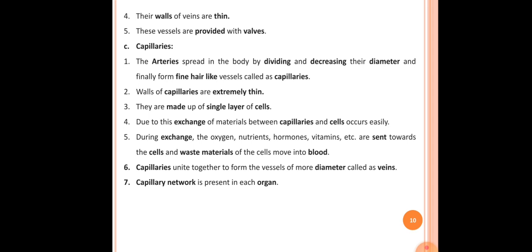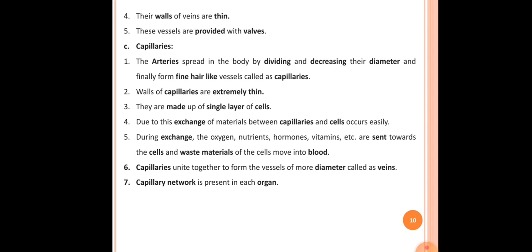The fourth point here is due to this, exchange of material between capillaries and cells occurs easily. Because of the extreme thinness of the capillaries, exchange of materials occurs between the cells and capillaries.